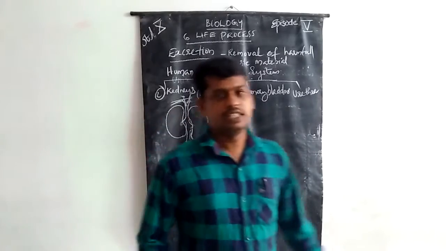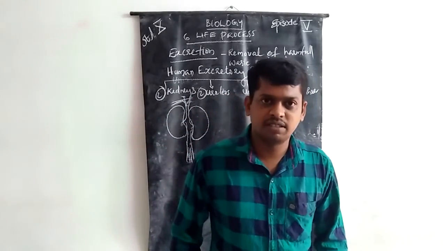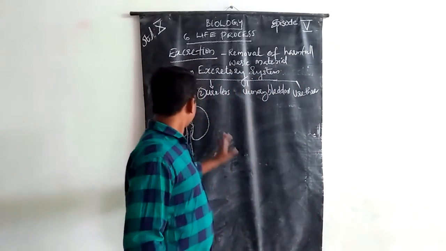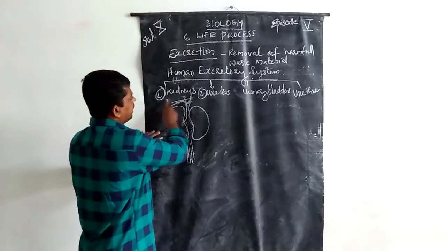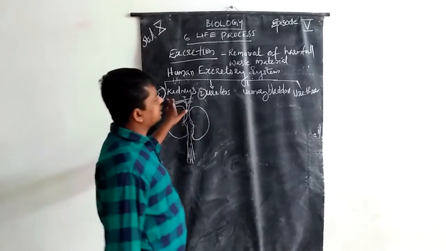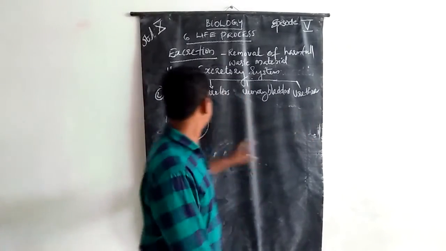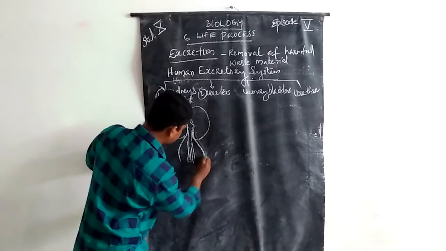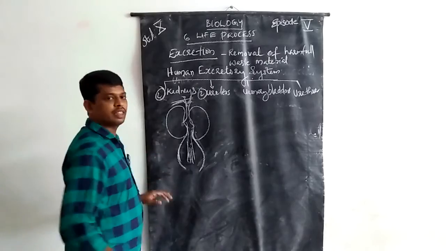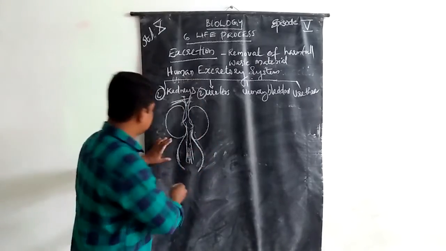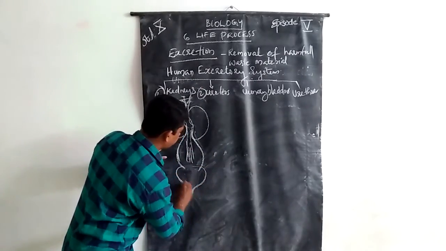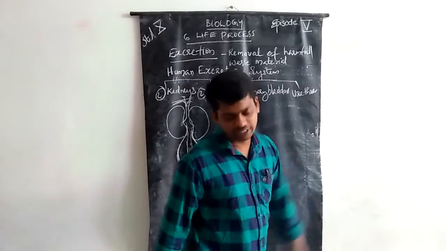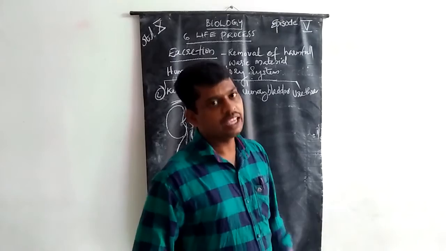The kidney is bean-shaped. The kidneys are connected to the urinary bladder by a pair of ureters. The urine is collected within the urinary bladder and removed out through the urethra.